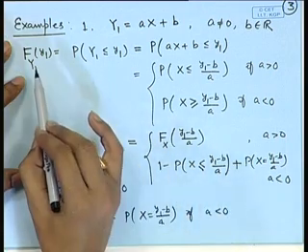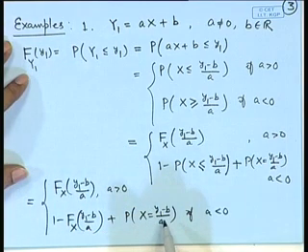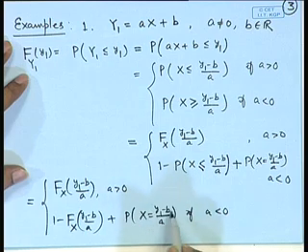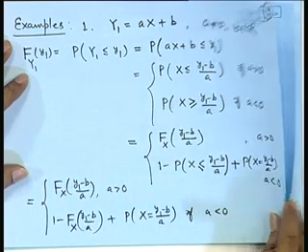Therefore, you can see that the CDF of y1 is well determined. Another thing that we can note here is that if x is a continuous random variable, then this probability will be 0. So, we will have only these terms here. Let us take another example.